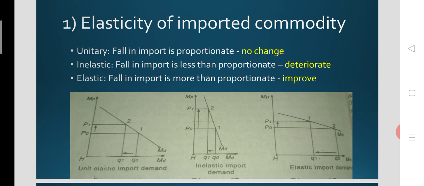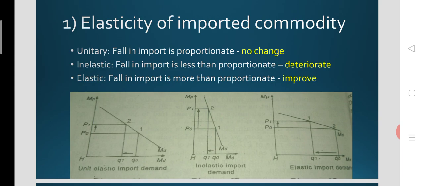This is a less than proportionate decline in import demand, even though the price has increased tremendously after devaluation. So this could lead to the deterioration of the balance of payments after devaluation. So inelasticity leads to a bad situation from devaluation.